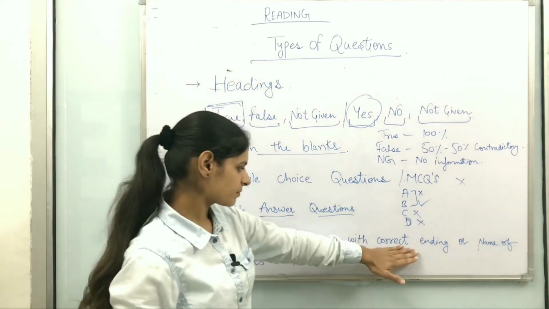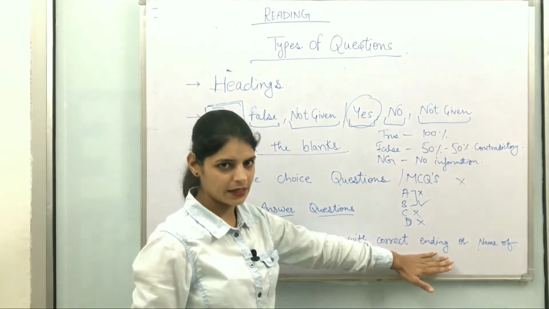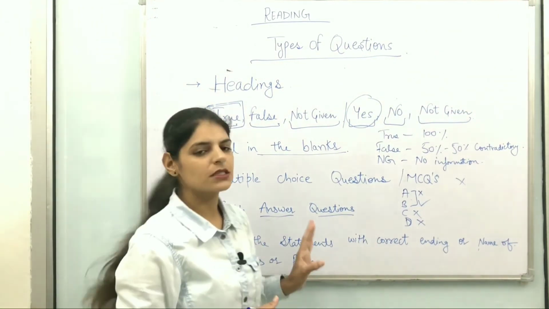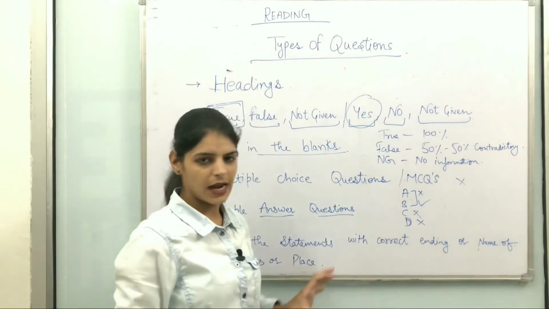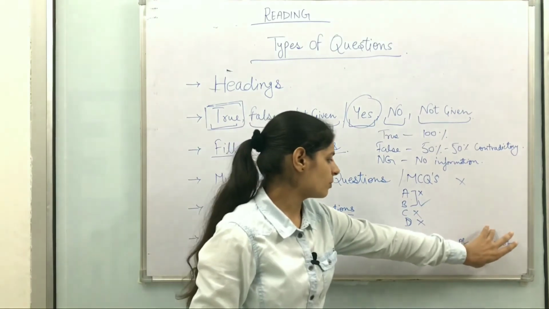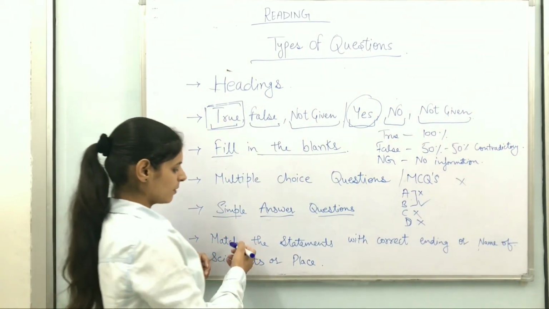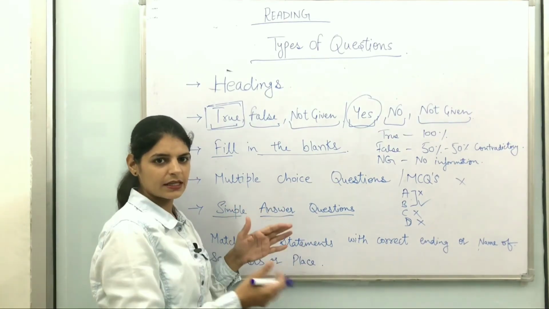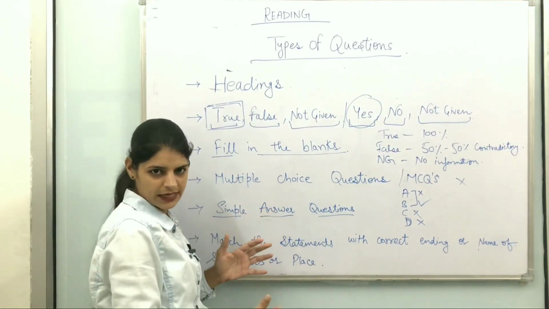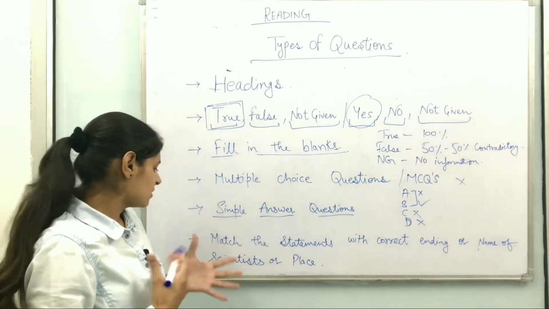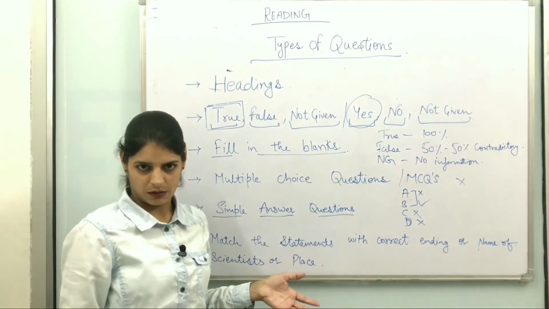That is the meaning of correct ending. And they also provide you names of scientists, right? They are providing you statements, and in the end they are providing you 4 to 5 names of scientists, and you just have to match which scientist provides what kind of statement, right?